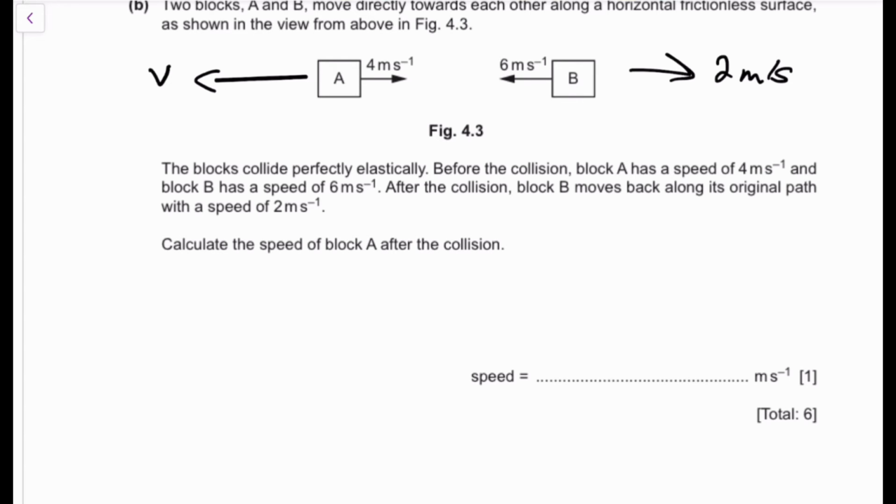Because for car B, relative to car A, it's moving away at 12. And for car A, B is moving very fast away. So relative to each other it's going to be 12.